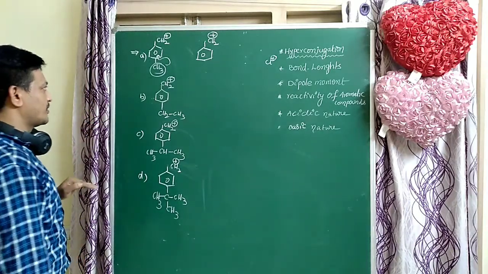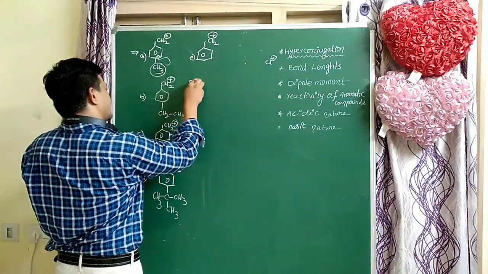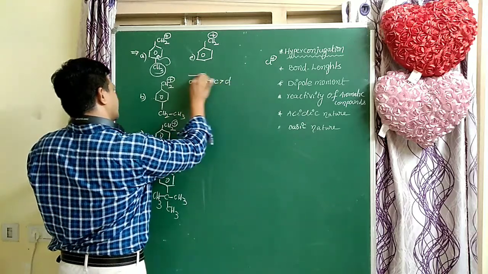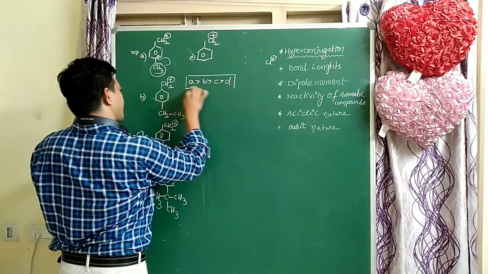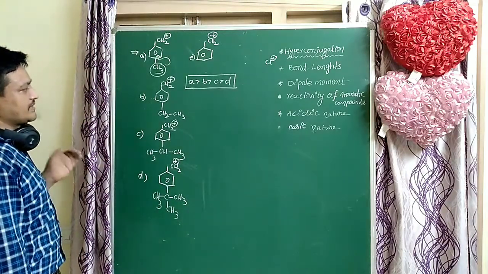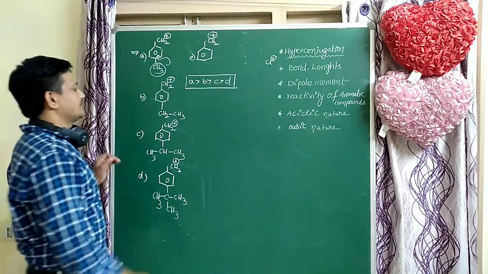This is very, very important. Now the stability of carbocation, the correct order: A is greater than B, B is greater than C, C is greater than D. That is very, very important, students. Next,